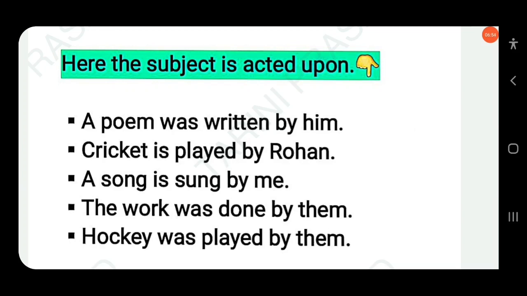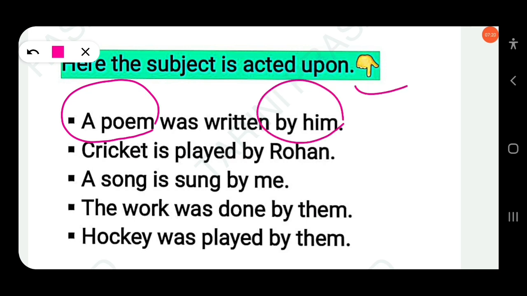Here the subject is acted upon. The subject receives the action, it does not perform it. The subject receives the action instead of performing the action. So here, a poem was written by him. A poem is doing nothing here, but it receives the action. The action is made by him.